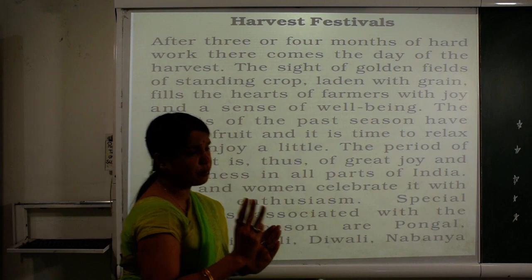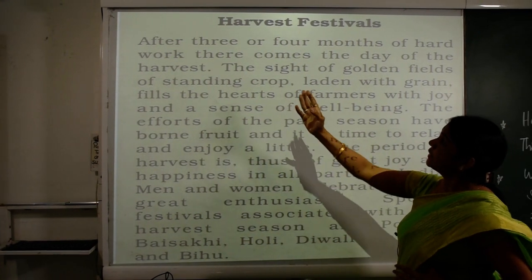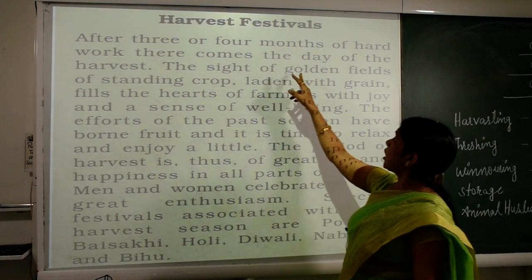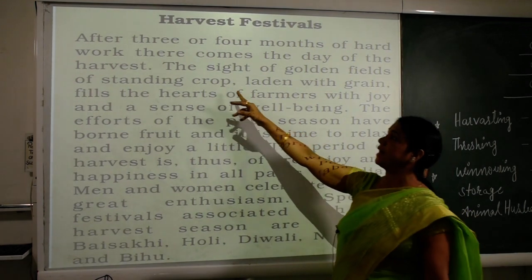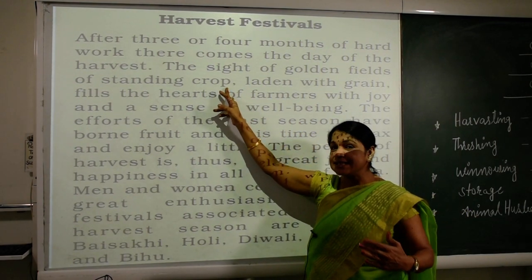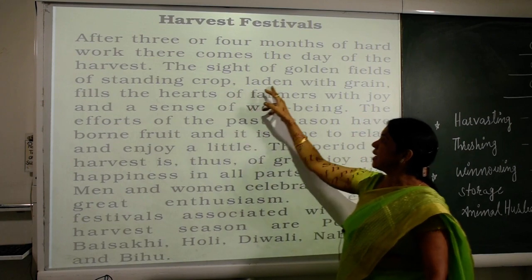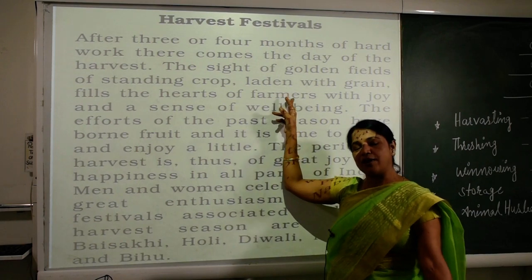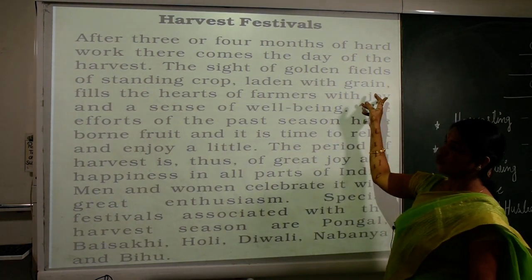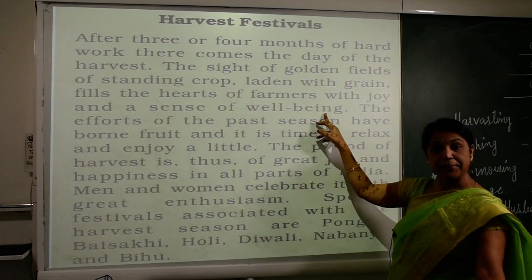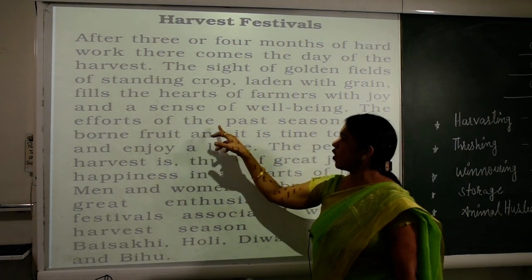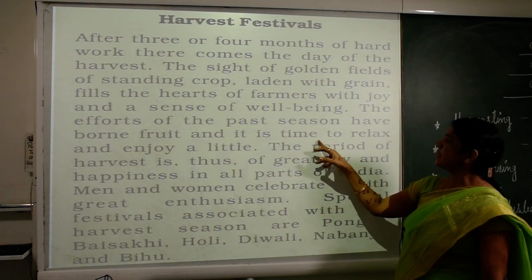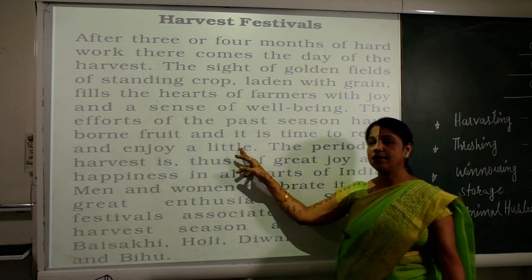After three or four months of hard work, the day of the harvest comes. Yes, the sight of the golden fields of standing crops, as you have seen in the previous pictures, laden with grain, fills the hearts of the farmers with happiness, joy and a sense of well-being. The efforts of the past season have borne fruit, and it is time to relax and enjoy a little.